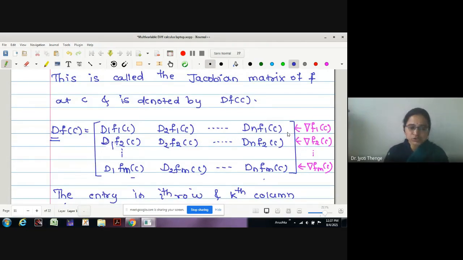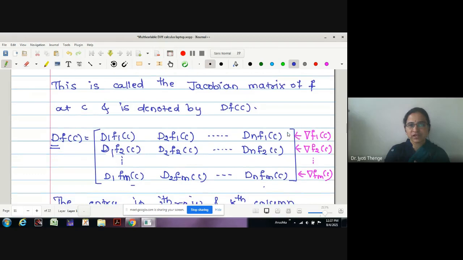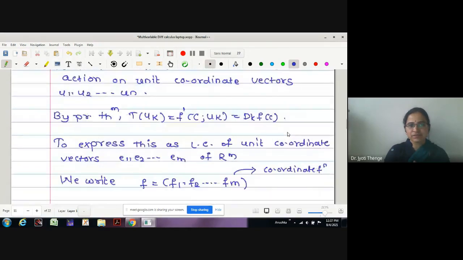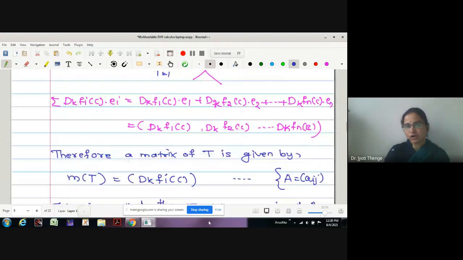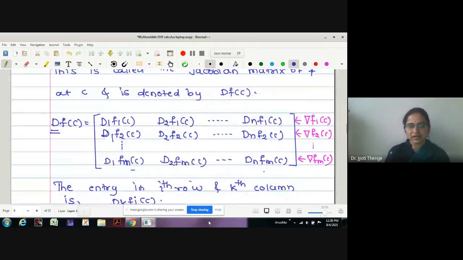How many rows do we have? M takes value 1 only. That is a real valued function. Whatever we have written as f1, f2, fm, this is not there. We have only f with us. Therefore, may I say it will have only one row in this matrix?